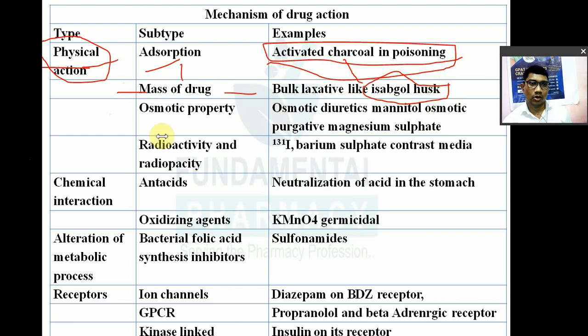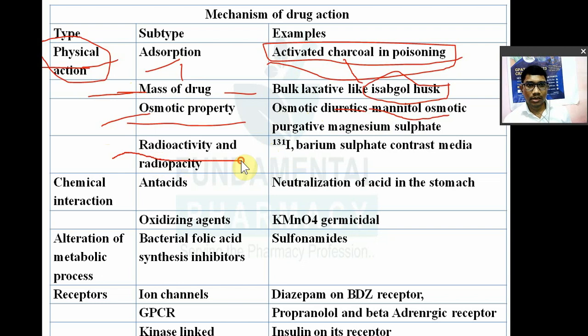Or a drug may act via its osmotic property, like an osmotic diuretic. When mannitol is given, it is known as an osmotic diuretic. When mannitol is excreted, it takes water along with it. So it is osmotic. So a drug may act via its physical action like adsorption, mass of drug, bulkiness of drug, osmotic property, radioactivity.